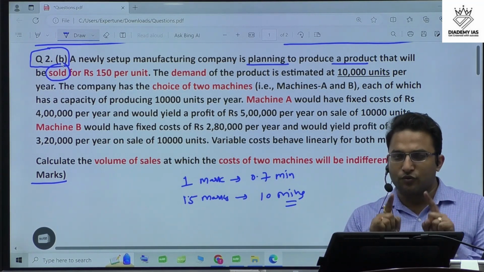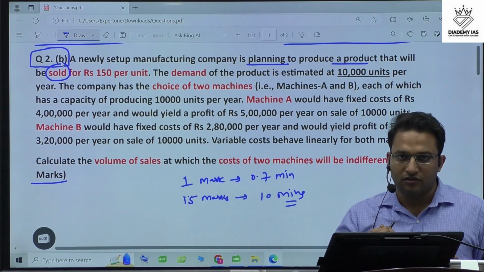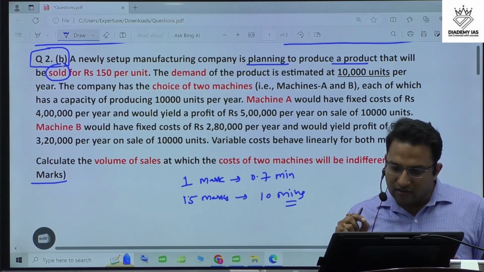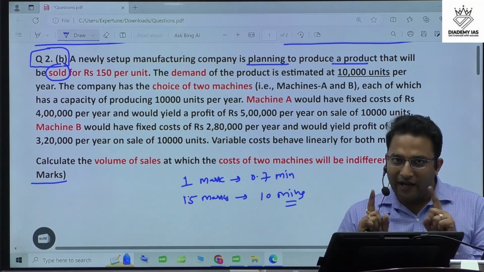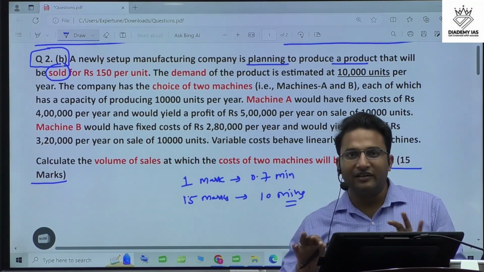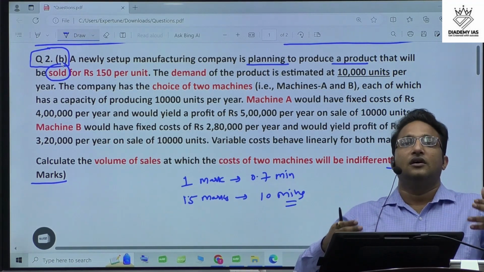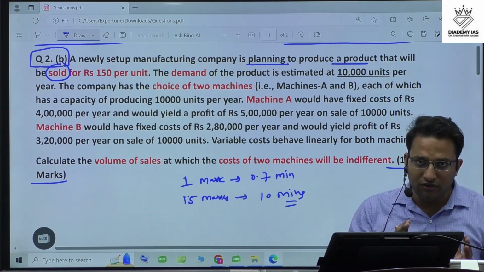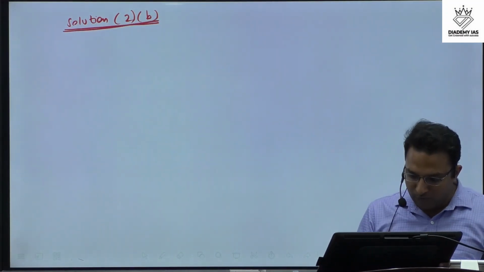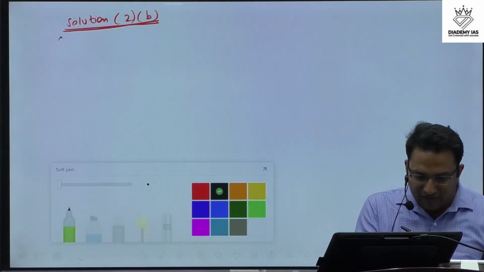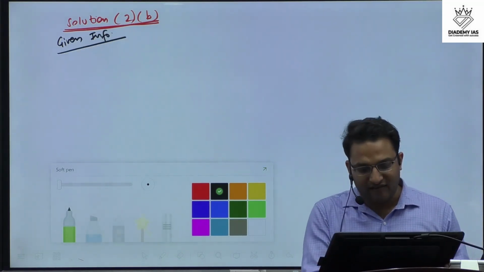My approach is that we should summarize the information given in the question. I know in the real exam hall that's not possible, you don't have that much space, but for the clarity of discussion, I will write the important information given in this question on a separate page. So I am opening a separate page, solution of question number 2B. I will write the given information.